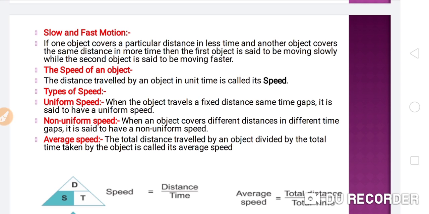Means the same distance has been covered by two different objects, but both have taken different times.